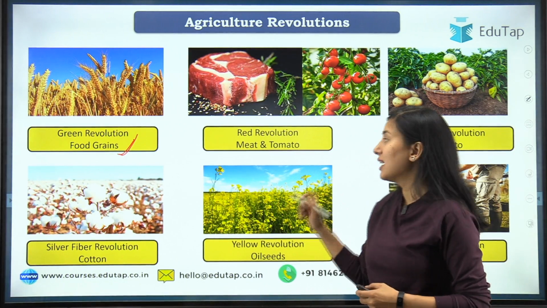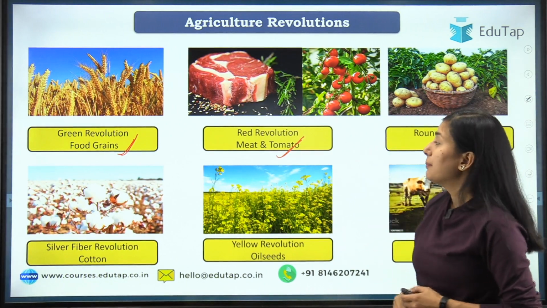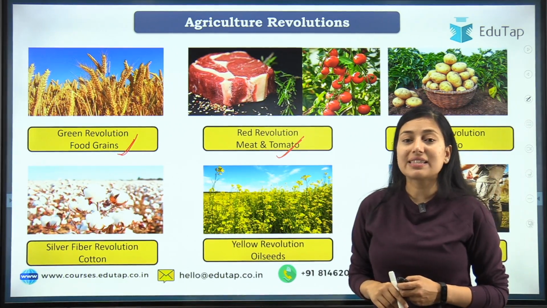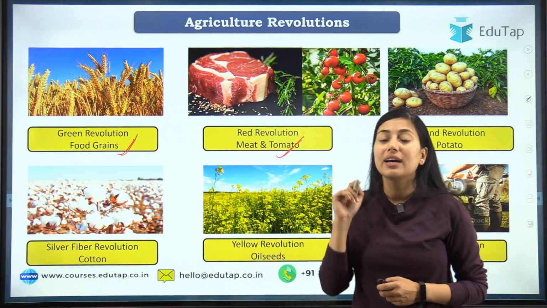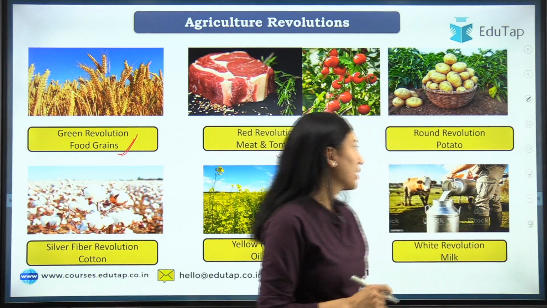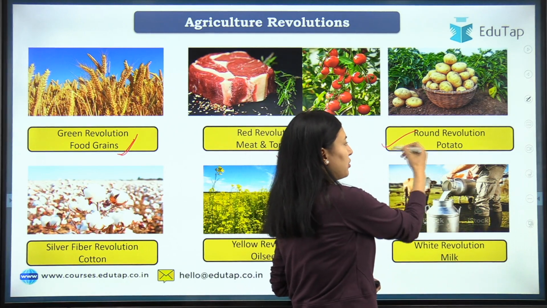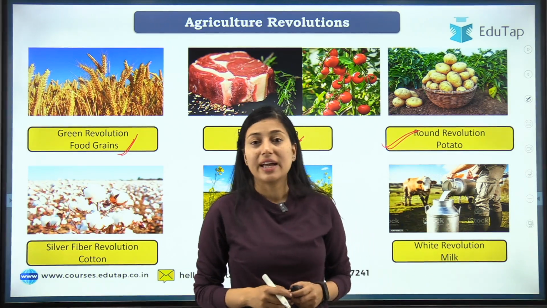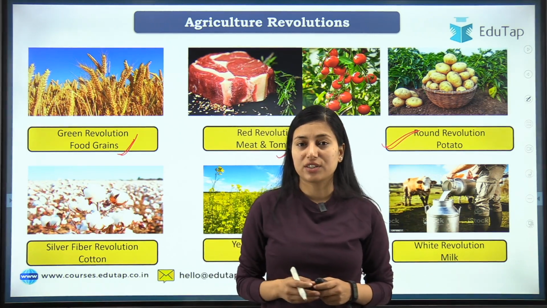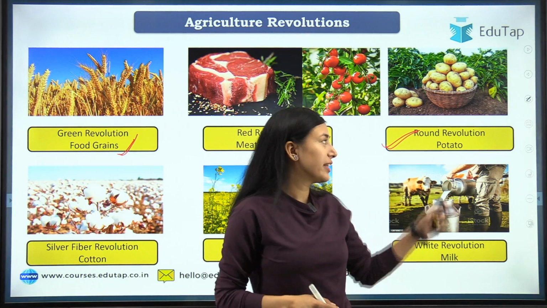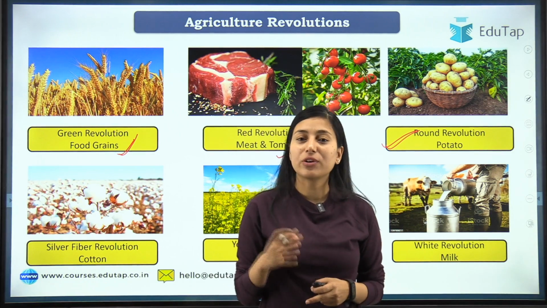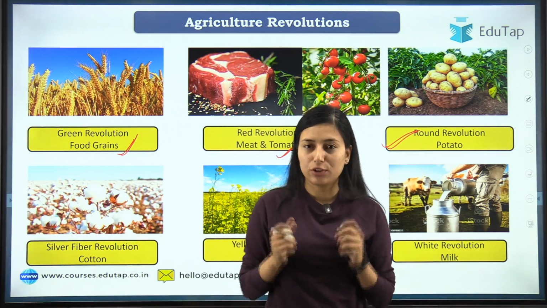Moving on to the next, when meat and tomato production increased, that is known as the red revolution. Okay, moving on to the round revolution. Students, it is related to potato production. Potatoes are round, so you can relate and see that the round revolution is related to potato production.